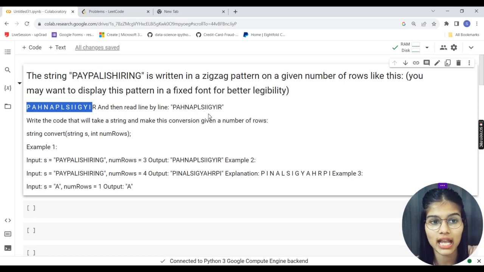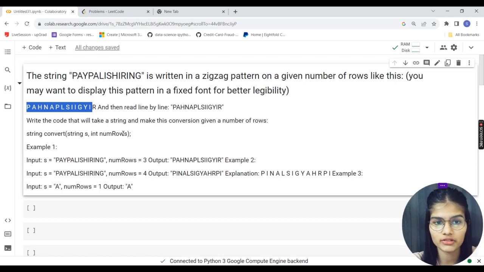Pretty cool. We will be seeing how this is actually reversed. Write the code that will take a string and make this conversion given a number of rows. The function takes a string s and an int numRows.